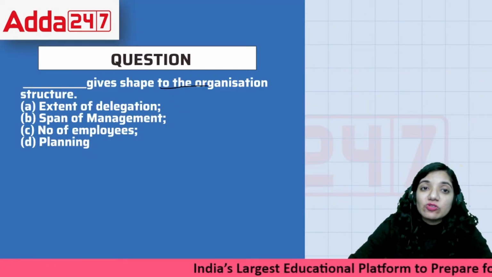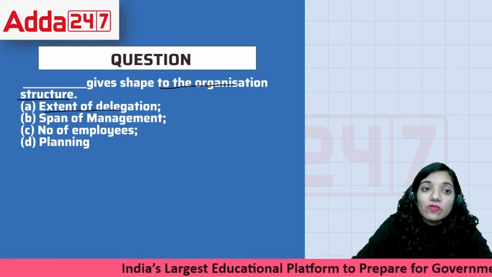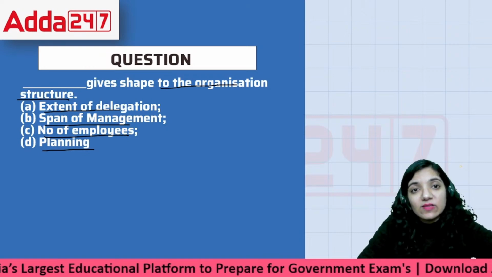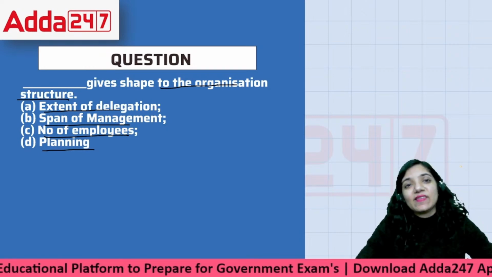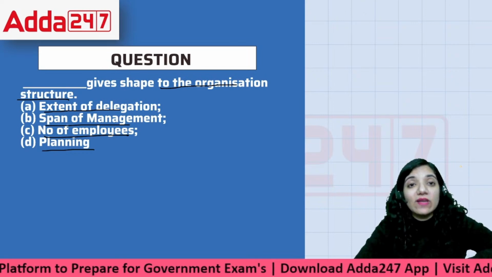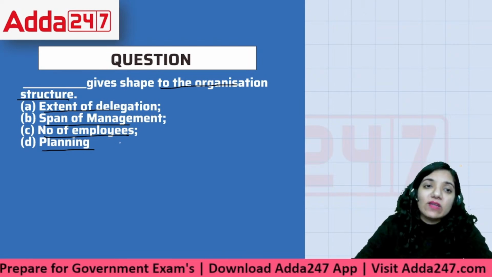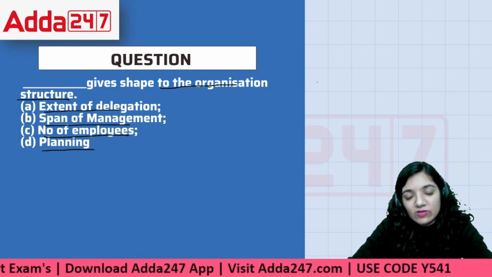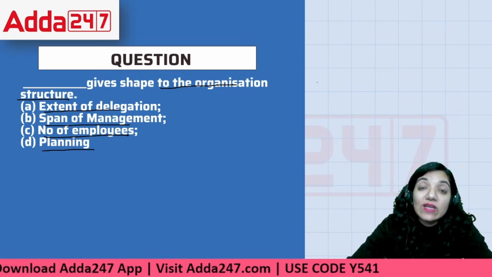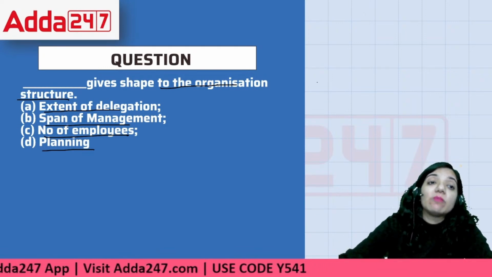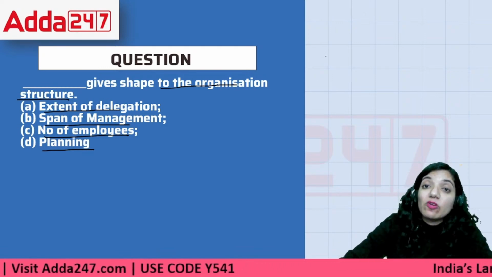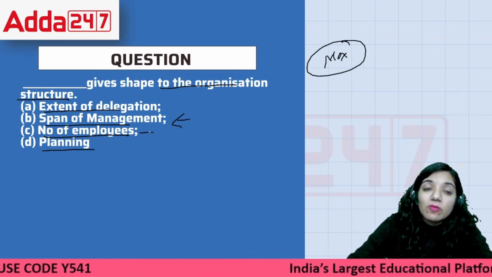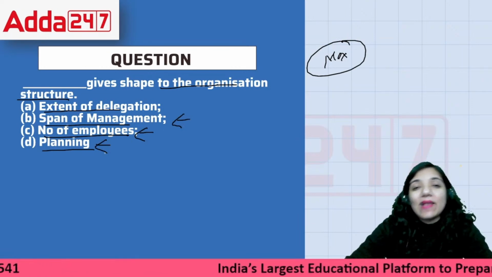Dash gives shape to the organization structure. Extent of delegation, span of management, number of employees, or planning. How do we define it? Every organization, one is extent of delegation. If I give work to someone, then that particular person gives the work to someone else. That is extent of delegation. Span of management is the number of people who are working under me. The max number of people I can handle in terms of working is called span of management. Then number of employees, and then planning.